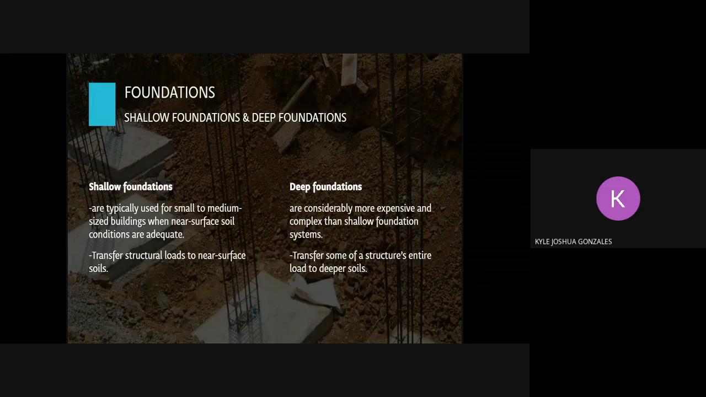Shallow foundations are typically used for small to medium-sized buildings where near-surface soil conditions are adequate, and transfer structure loads to the near surface soil. On the other hand, deep foundations are considerably more expensive and complex than shallow systems and transfer some structures' entire load to the deeper soil. So that's all the importance of geotechnical engineers and foundation.